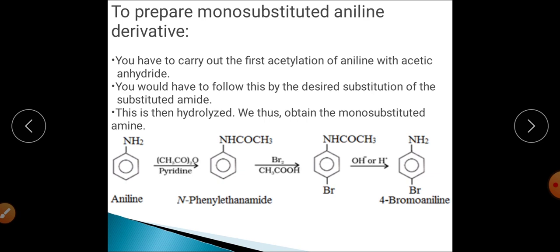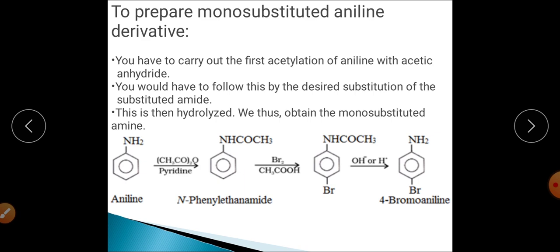We can achieve it by using this particular course of reaction. For doing that step, first of all, you will have to convert your strongly activating group into a moderately activating group or weakly activating group. So first of all, the aniline is reacted with anhydride in presence of pyridine. Basically, an acetylation reaction is being carried out on the aniline.